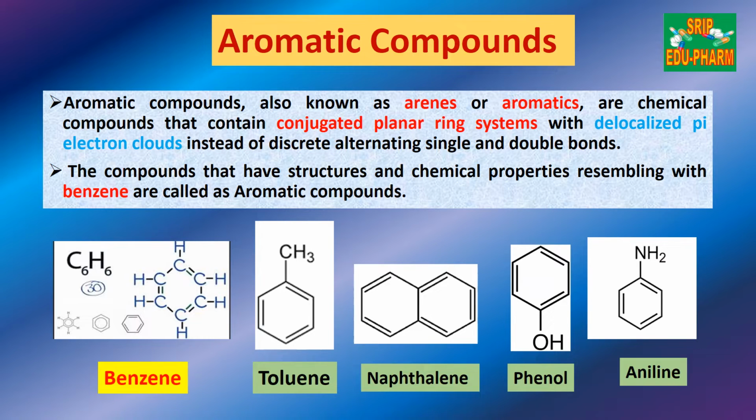When in the benzene ring you substitute a hydrogen atom with some substituent, like if we substitute with CH3, it will be called toluene. If we substitute with NH2, it will be called aniline. If we substitute by OH, it is called phenol. Then if there are two benzene rings fused together, the compound is called naphthalene. So these are the structures of aromatic compounds.